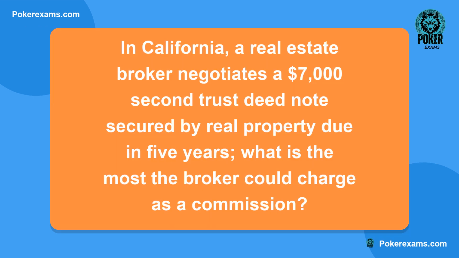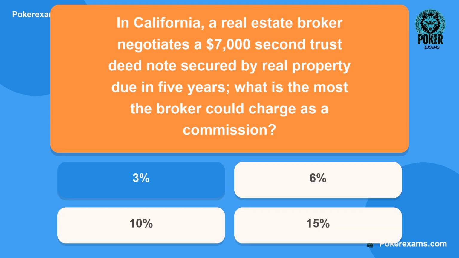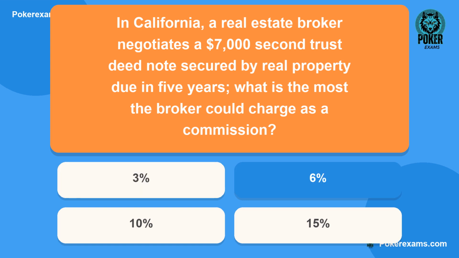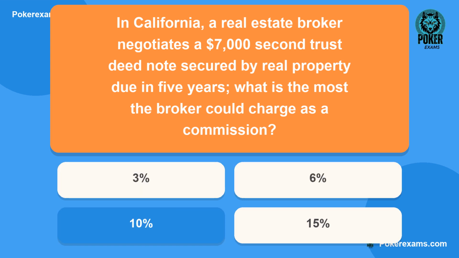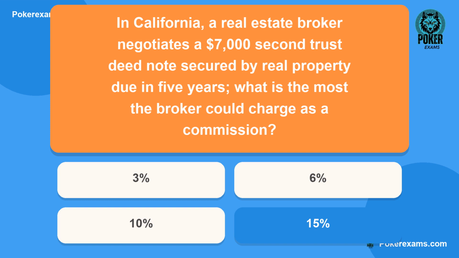Next question. In California, a real estate broker negotiates a $7,000 second trust deed note secured by real property due in 5 years. What is the most the broker could charge as a commission? Is it A, 3%? Or B, 6%? Could it be C, 10%? Or lastly D, 15%?